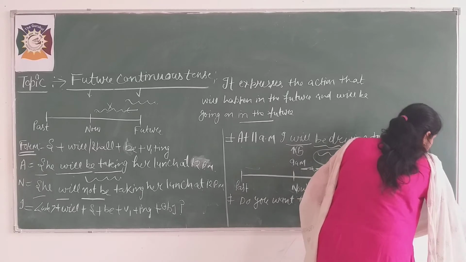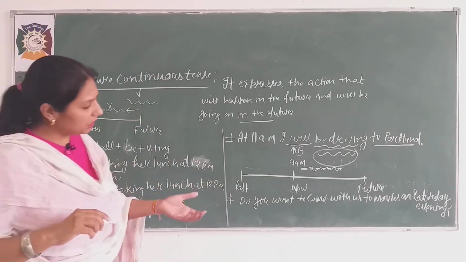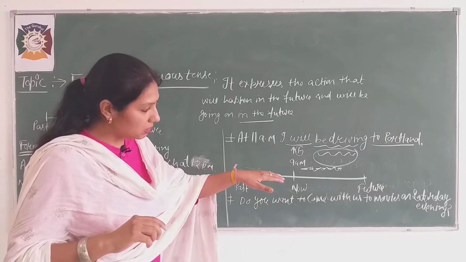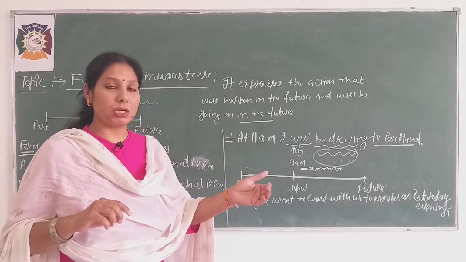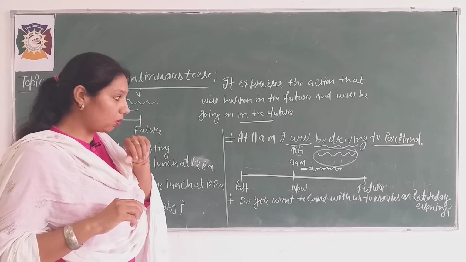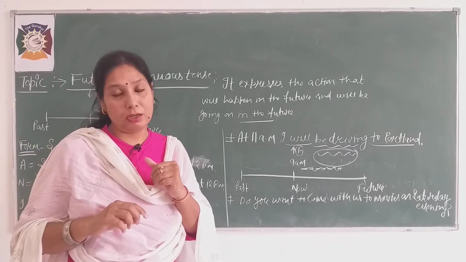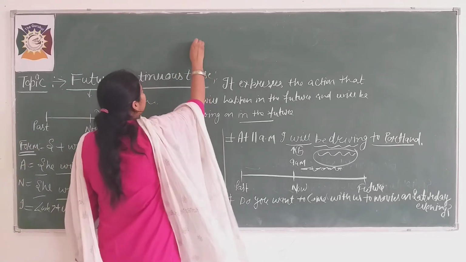Is it clear beta? Suppose your friend is there, friends are there, and they are asking you, do you want to come with us to movies on Saturday evening? Means on the coming time, in the future. Would you like to come with us? And you are saying, no, I will be at office until late. You are saying, I will be.